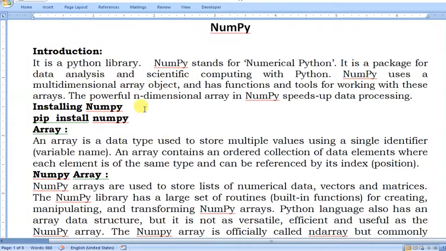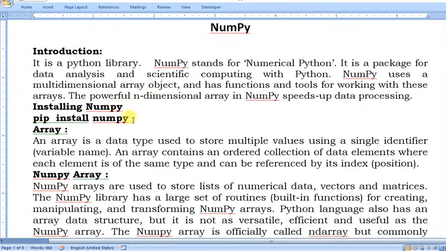The powerful n-dimensional arrays in NumPy speed up data processing, because the processing of numerical data in NumPy is very fast. That's why it is generally used to handle numeric data in Python.